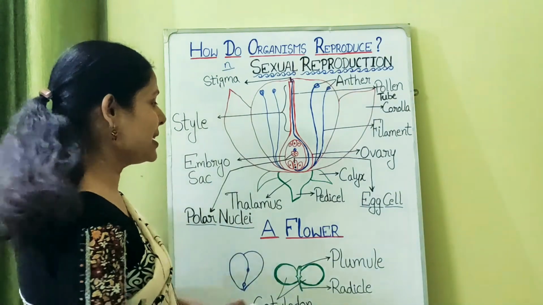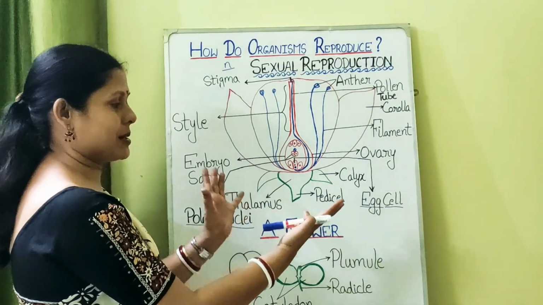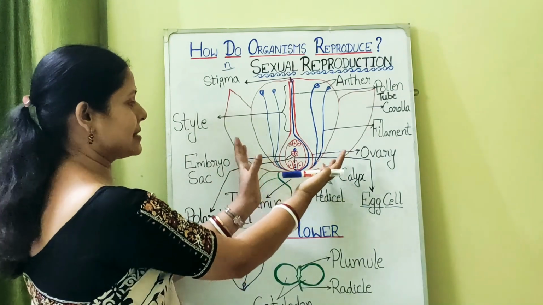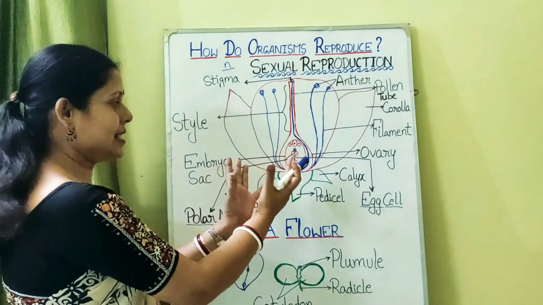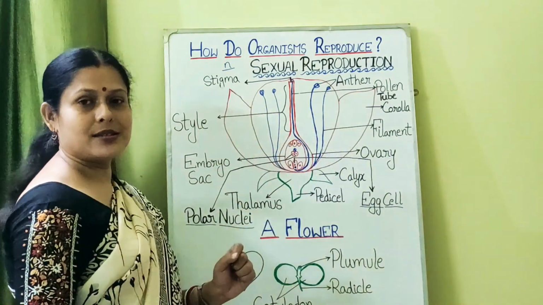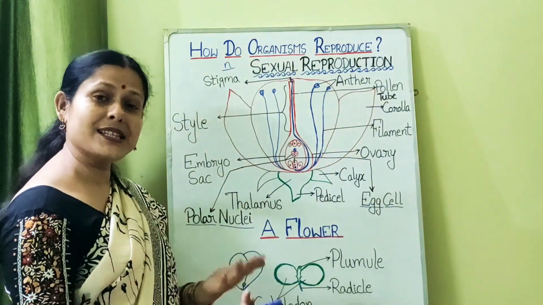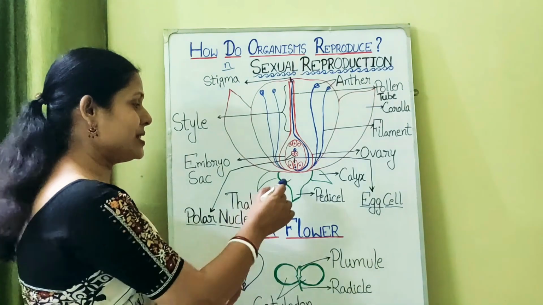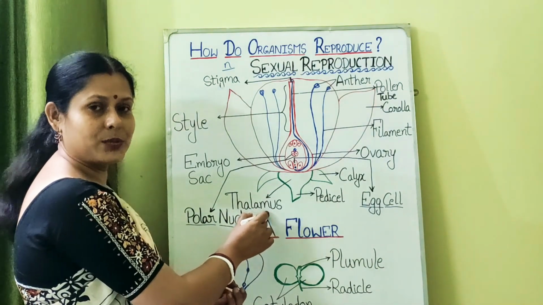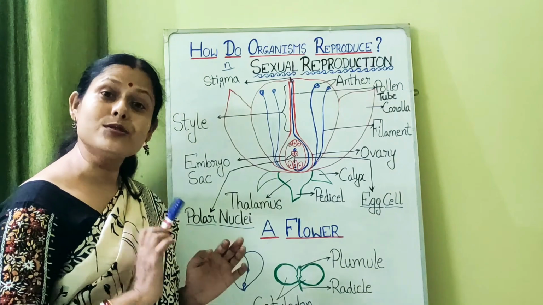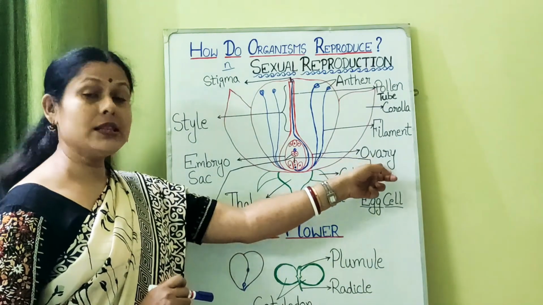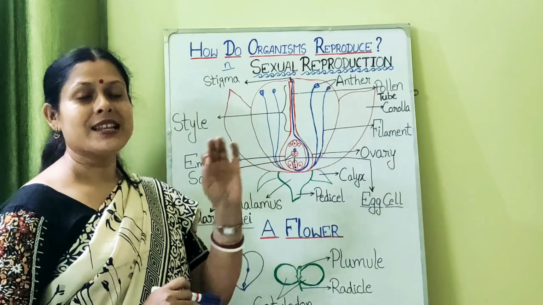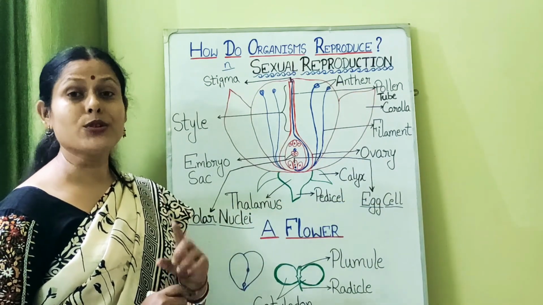Then what takes part? The thalamus sometimes develops, proliferates, and encircles the embryo sac. It becomes fleshy and juicy, and takes part in the formation of fruit. Since here the thalamus is taking part, this is not a true fruit. It is called a false fruit. But when the fruit is formed from the ovary, that type of fruit is known as a true fruit.